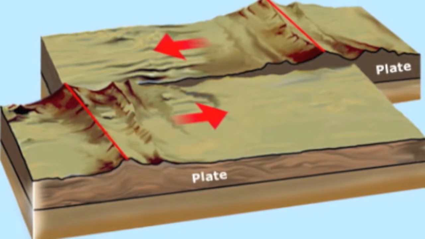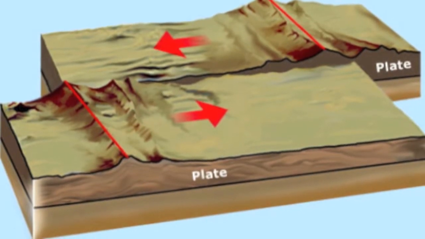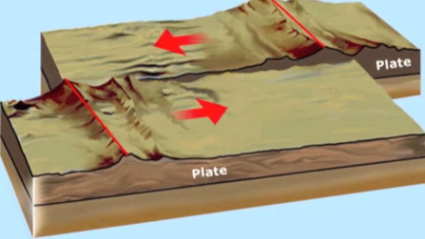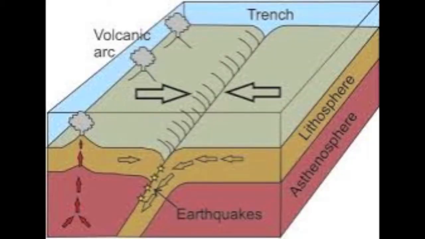The surface where they slip is called the fault. Since the edges of the plates are rough, they get stuck while the rest of the plate keeps moving. Finally, when the plate has moved far enough, the edges unstick. This sudden release of energy causes the seismic waves that make the ground shake.